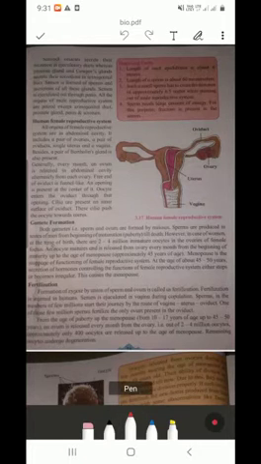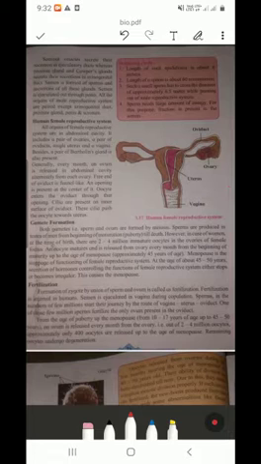See, semen is a white fluid which contains sperms. That white fluid comes out from the male reproductive system, and that semen enters the vagina during copulation. The sperms are in millions.